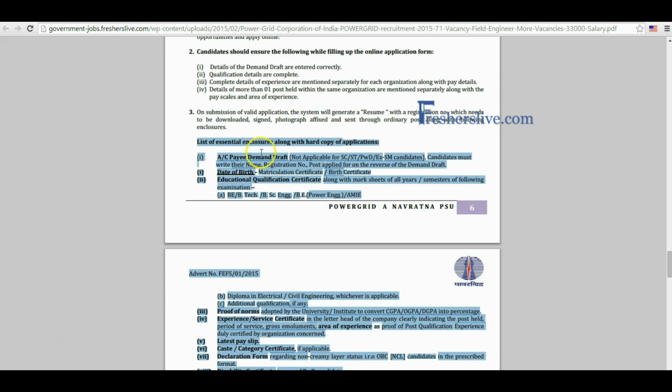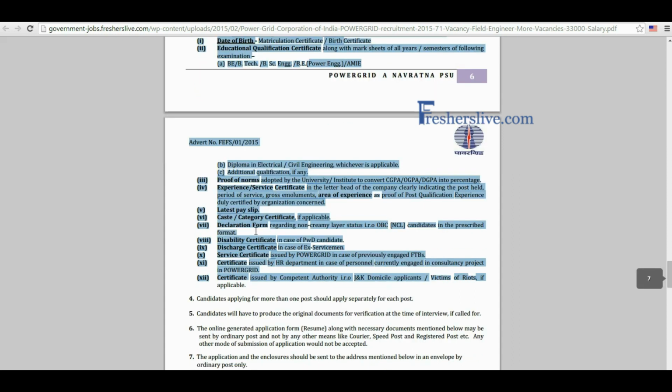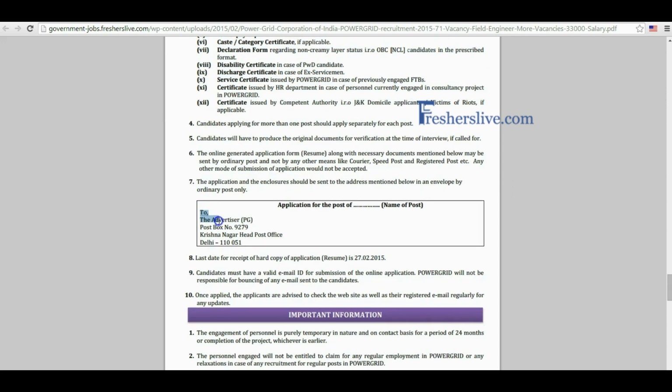These copies of documents have to be enclosed with a hard copy of the online application, that is, demand draft, date of birth certificate, educational qualification certificate, community certificate, experience certificate, declaration form, disability certificate, discharge certificate. The hard copy of the online application and documents should be sent to this address.